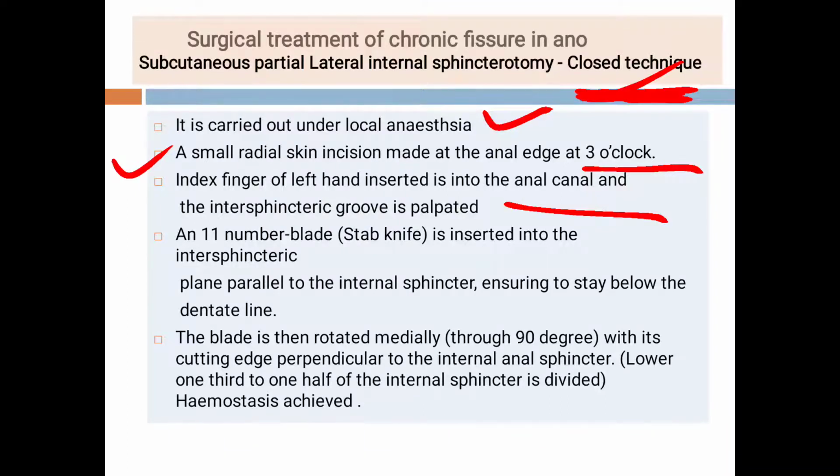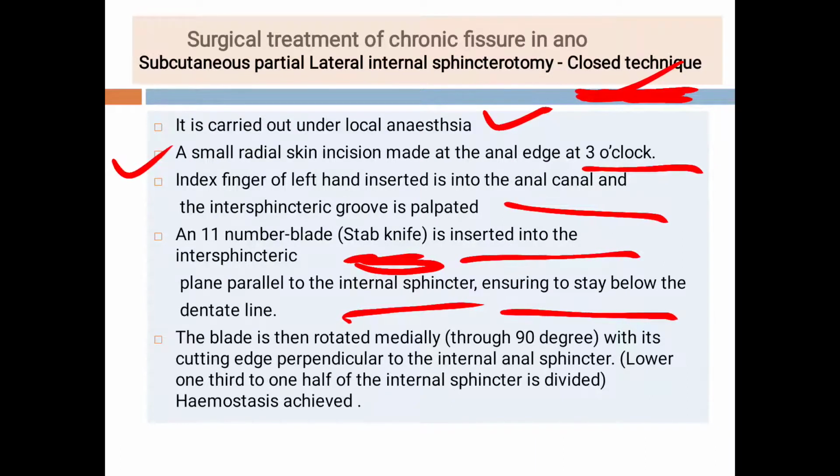An 11 number blade, we call it a stab knife, is inserted in the intersphincteric plane parallel to the internal sphincter, and we should stay below the dentate line. Then the blade is rotated medially through 90 degrees with its cutting edge perpendicular to the internal anal sphincter, and the lower 1/3 to lower half of the internal sphincter is divided and hemostasis is achieved.